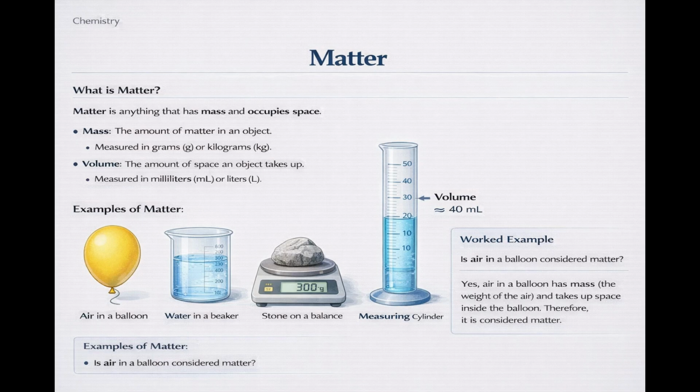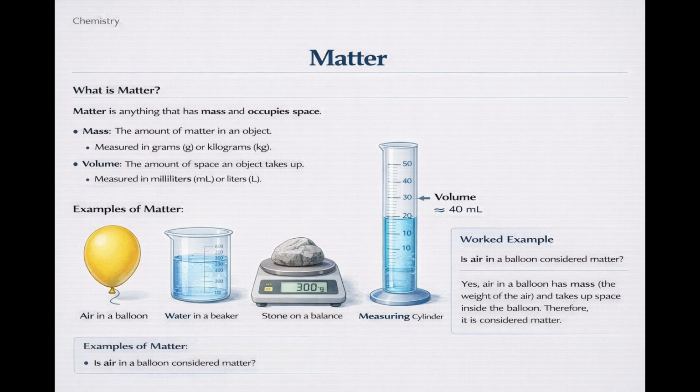Matter can be seen or unseen. For example, solids like chairs and tables can be seen and touched, while gases like air cannot be seen but can be felt. Matter can change from one form to another through physical or chemical changes, but it cannot be destroyed completely. This idea supports the law of conservation of mass.